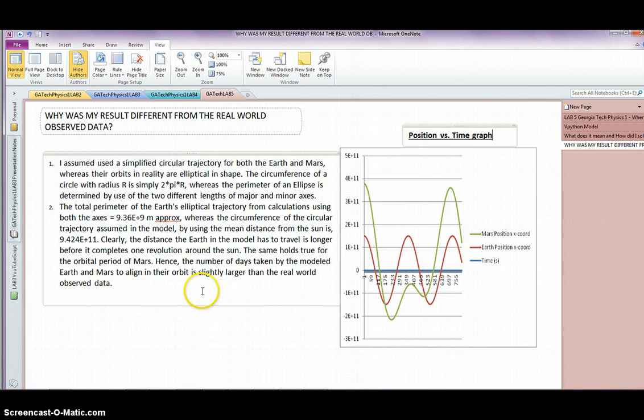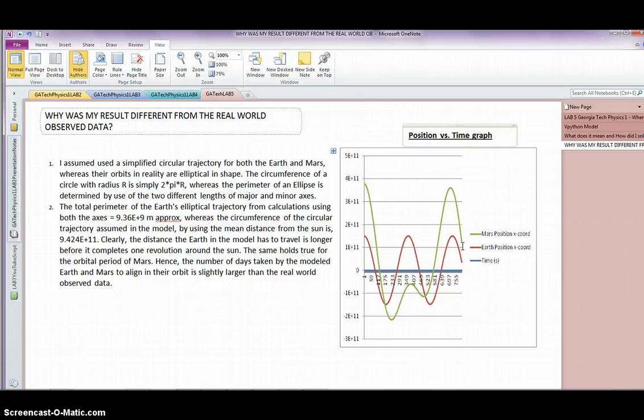I had sent the output of my Python code to a CSV file, from which I then plotted a graph of the x coordinate position of both Mars and Earth versus time. As you can see, towards the end of my Python run, where I ran it for 800 days, just before the endpoint, their x positions get pretty close to each other. This is not what I used to compare the positions for finding out where they would align, as I used more accurate angular information.